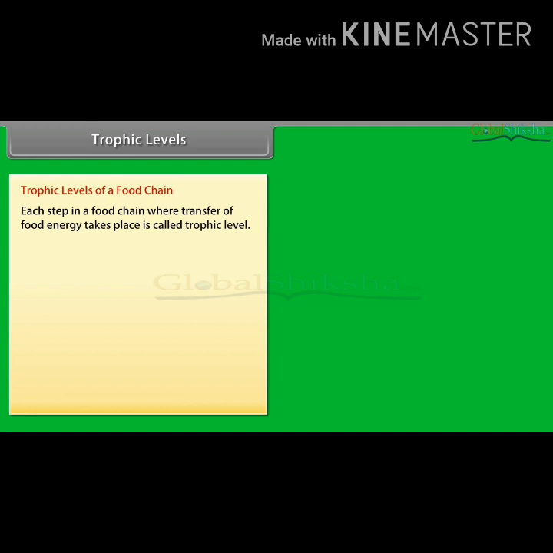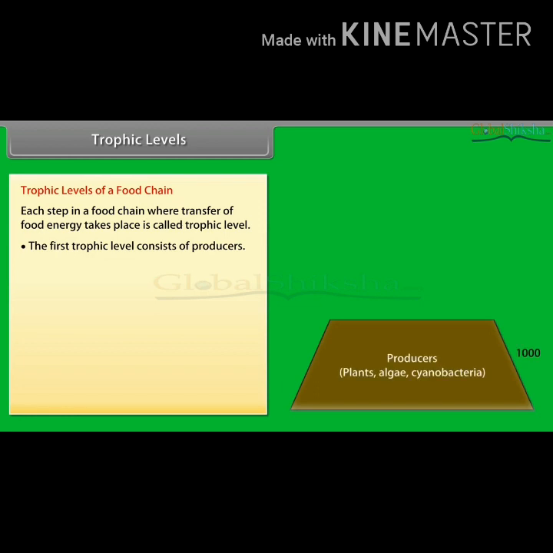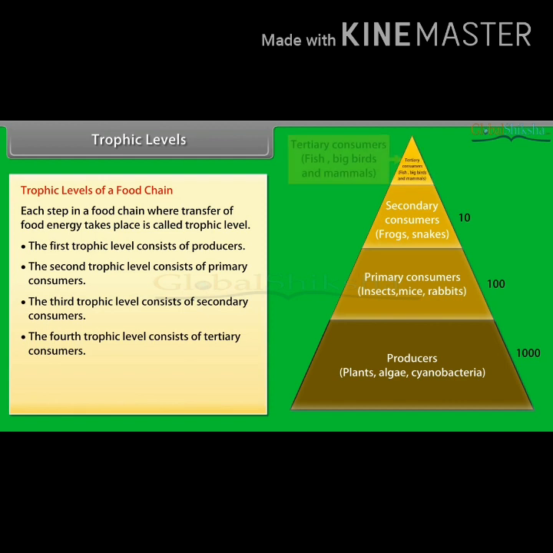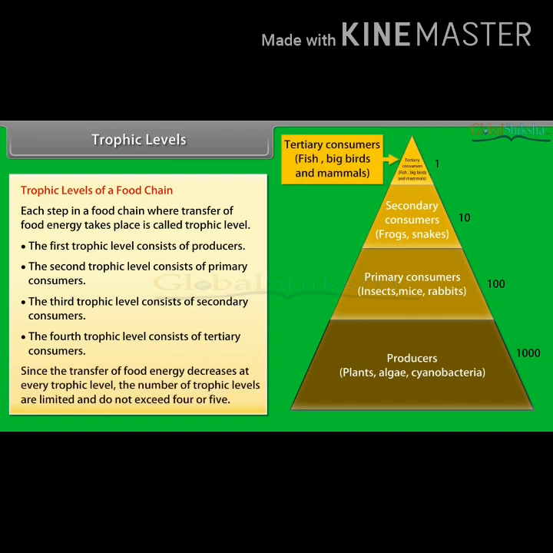Trophic levels in a food chain. Each step in a food chain where transfer of food energy takes place is called trophic level. The first trophic level consists of producers, the second primary consumers, third the secondary consumers, and fourth the tertiary consumers.